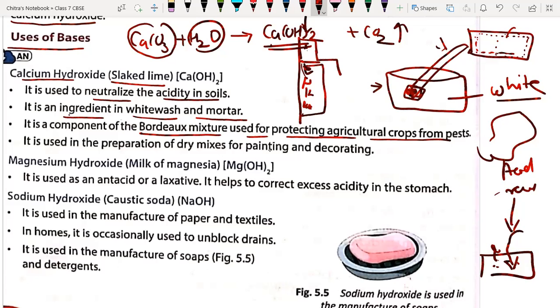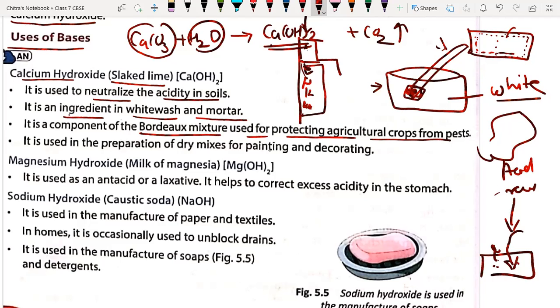And Bordeaux mixture is nothing but a chemical substance which can kill pests, even fungi also. And generally for the preparation of Bordeaux mixture we are using copper sulfate and calcium hydroxide, a mixture of both.